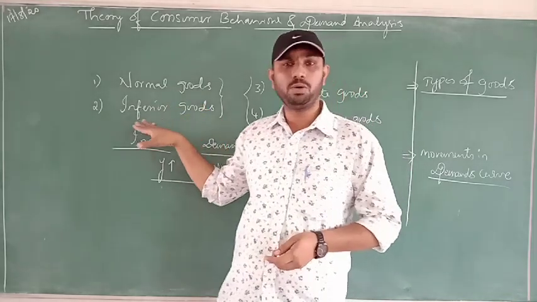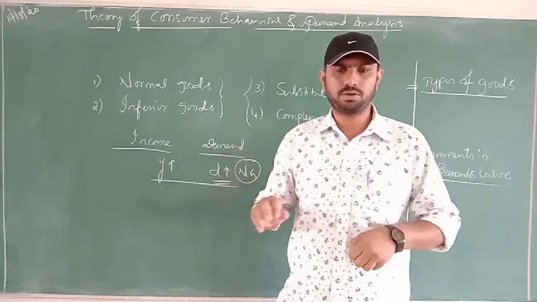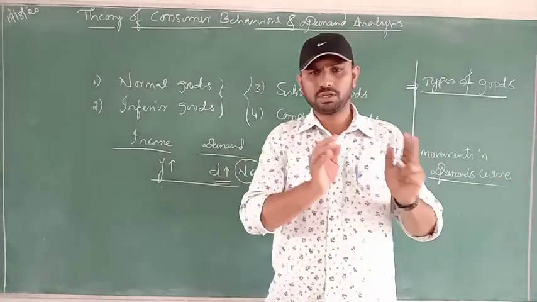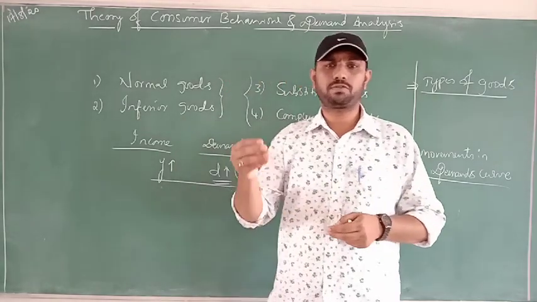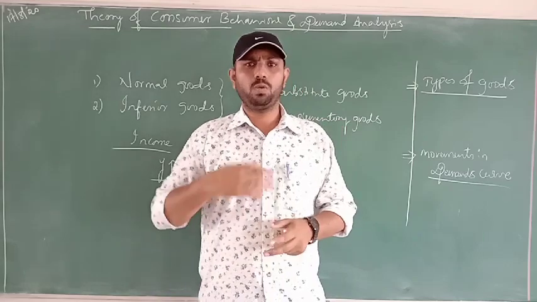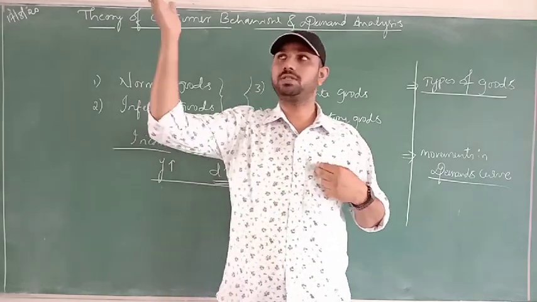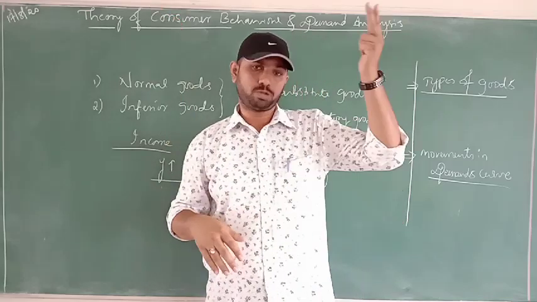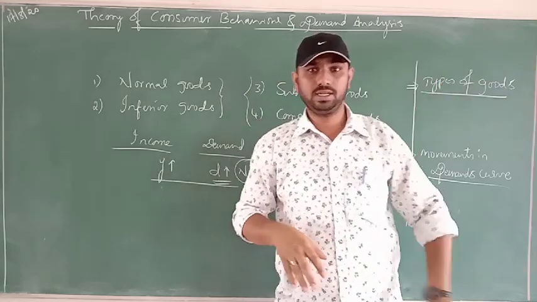But when the prices are low in the market for certain goods, all the goods are not equally priced. In such a case, there are some goods which are low priced, like foxtail millet, finger millet, pearl millet and all; they are low priced in the market. When consumers' income increases, demand for a normal good also increases, but demand for an inferior good decreases.